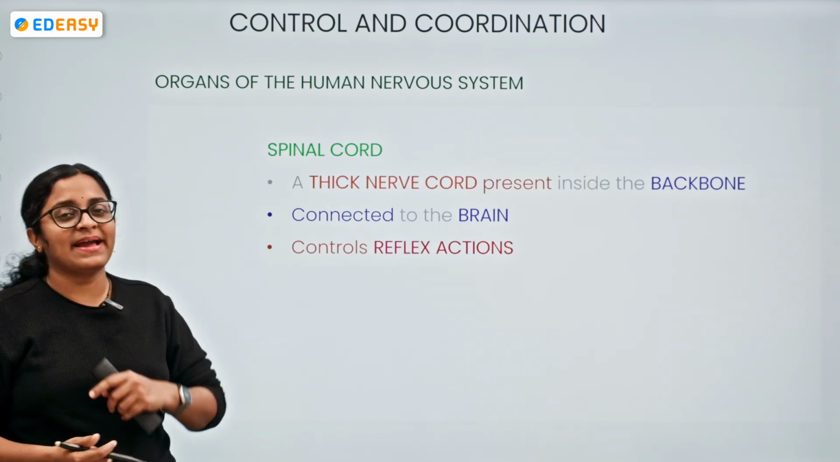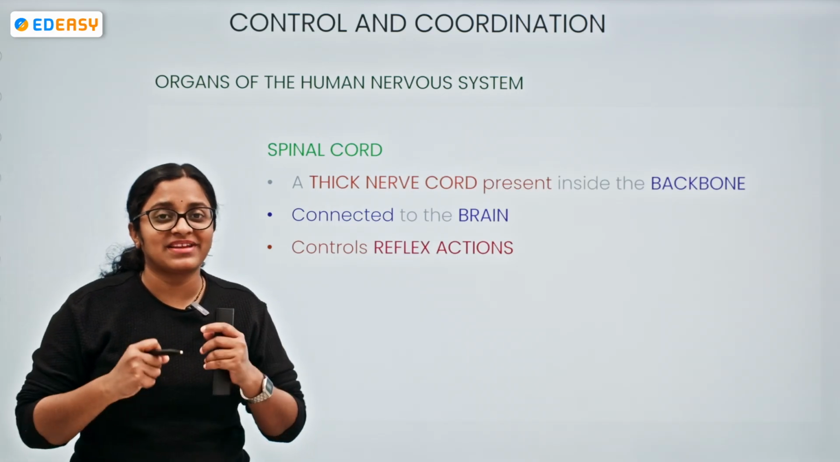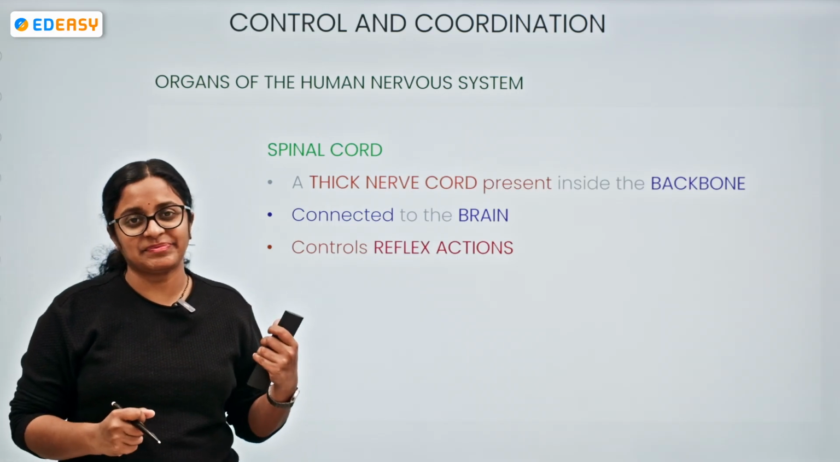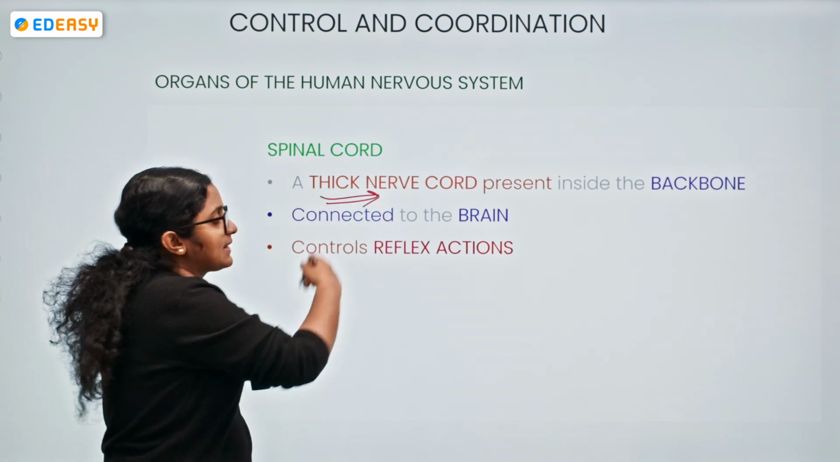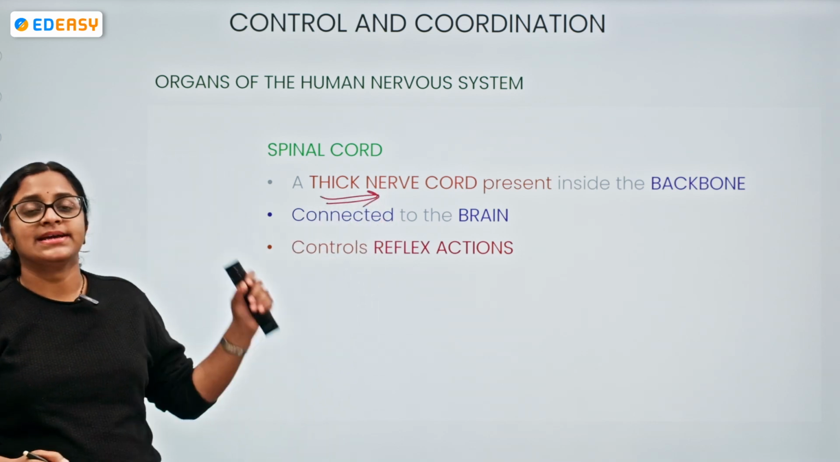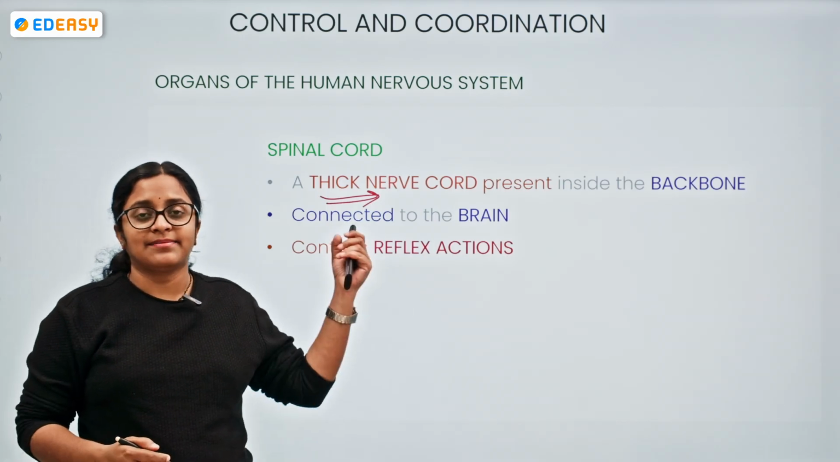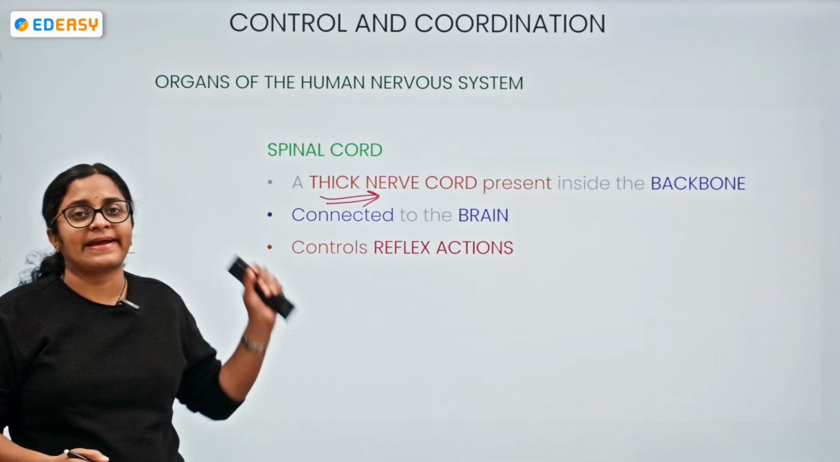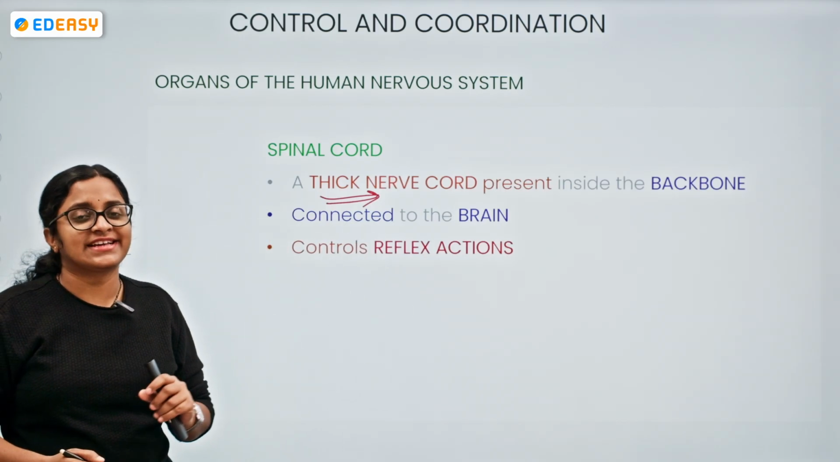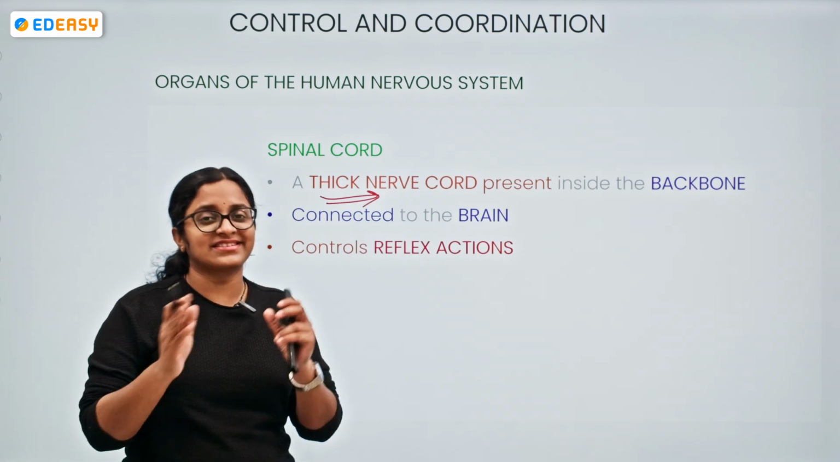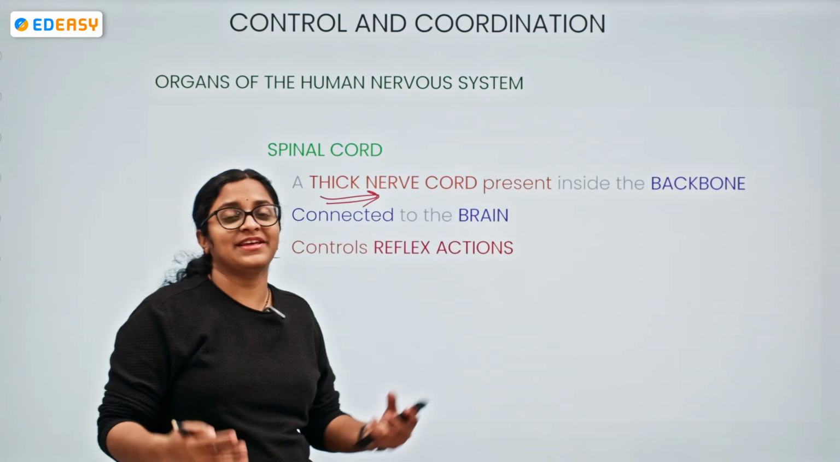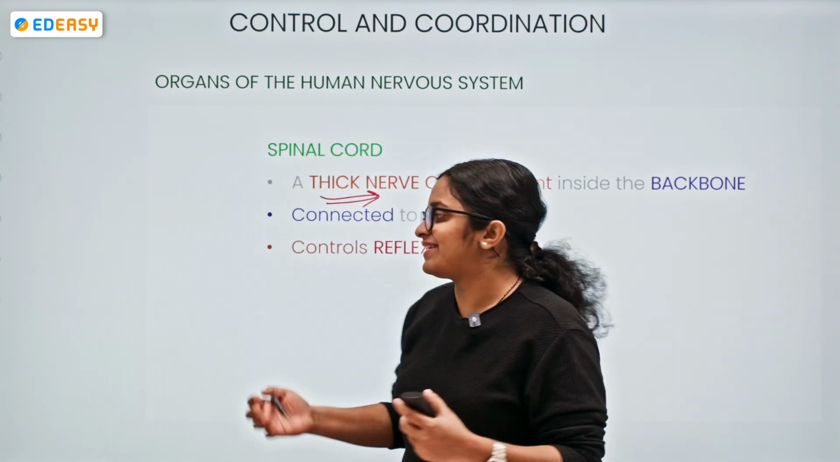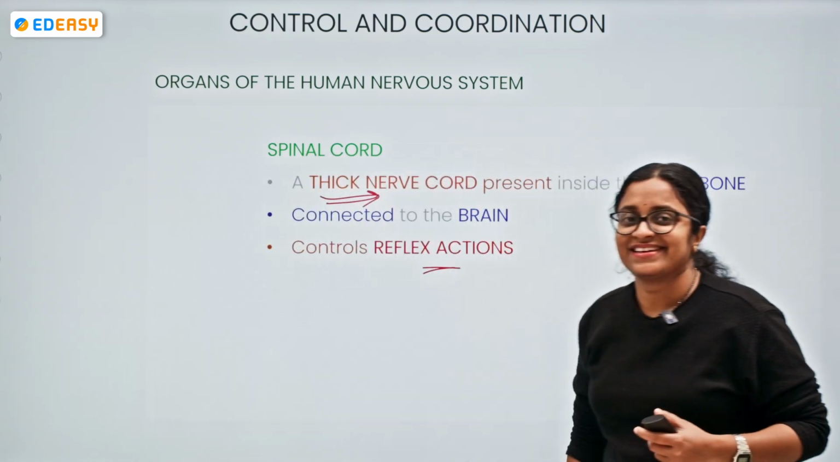Now coming to the spinal cord. It's not like only the brain is important. Our spinal cord is also important. The spinal cord is like a thick nerve cord present within the vertebral column inside our backbone. At the base of the brain, we can see the spinal cord emerge. So we can simply say the spinal cord is connected with the brain, and its speciality is the reflex actions.